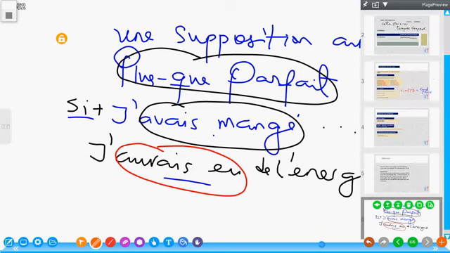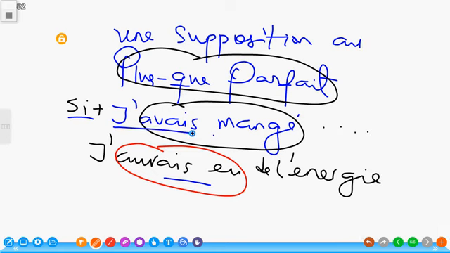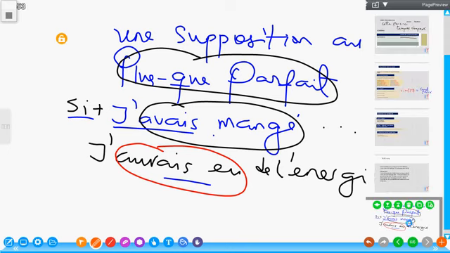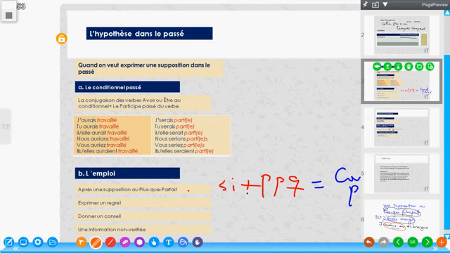Now, don't forget, it is not compulsory that the plus-que-parfait expression comes first. I could turn it around and say, look, I would have had some energy if I had eaten. All right, let's go to other ways in which conditionnel passé can also be used.